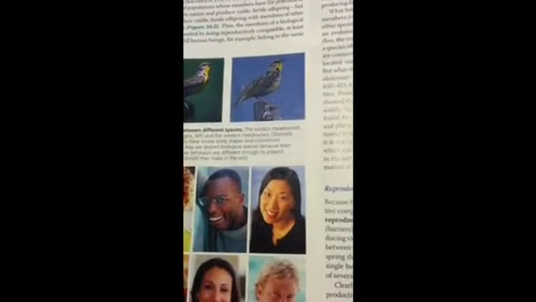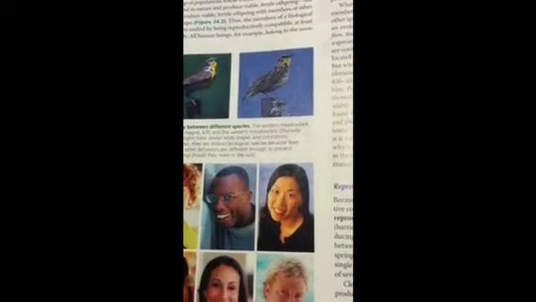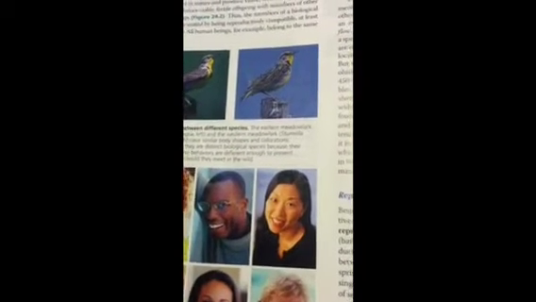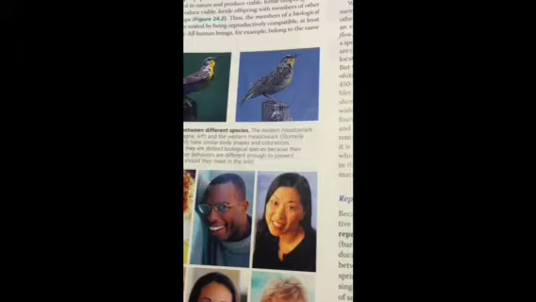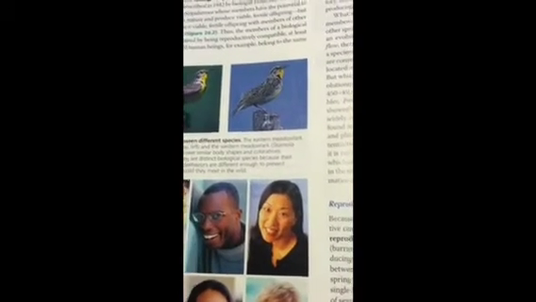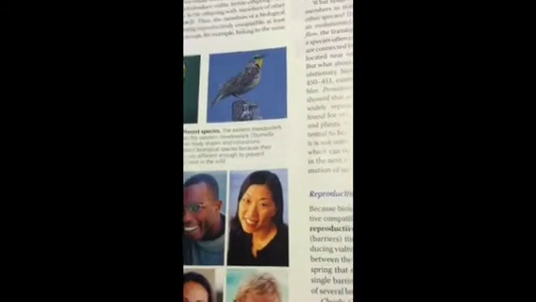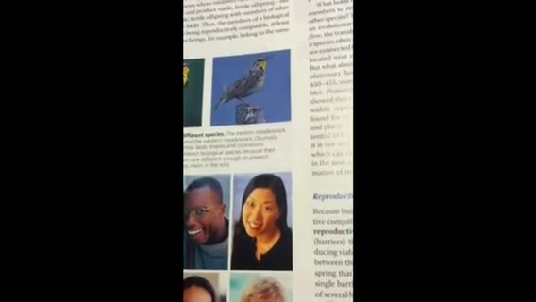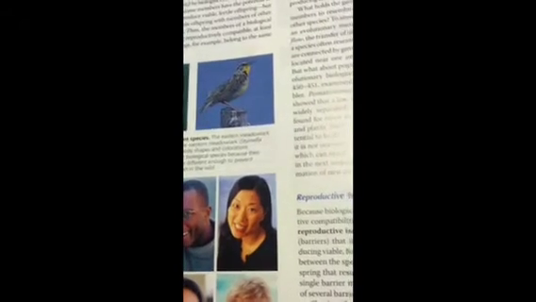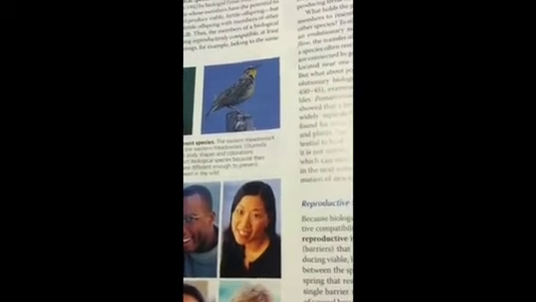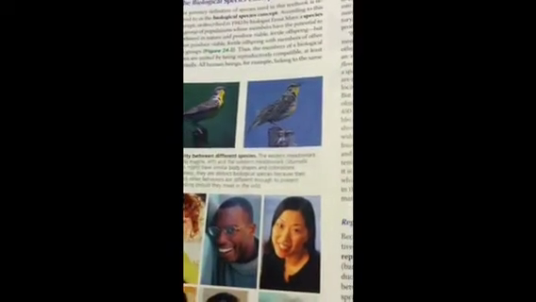An example of this would be the eastern and western meadowlark, which have the same body shapes and similar colorations, but are still different because of the songs they hear or the behaviors that they have are different enough, which prevent interbreeding should they meet in the wild.